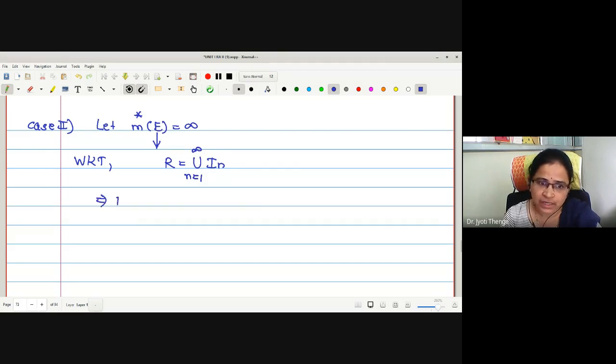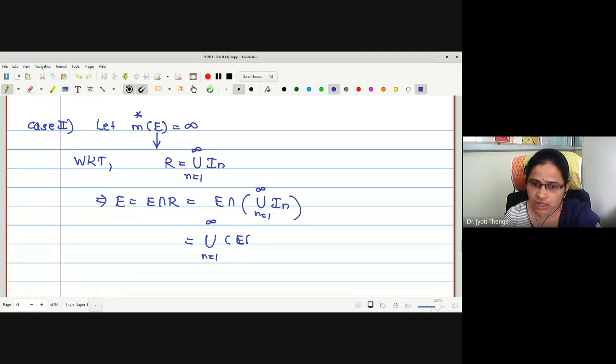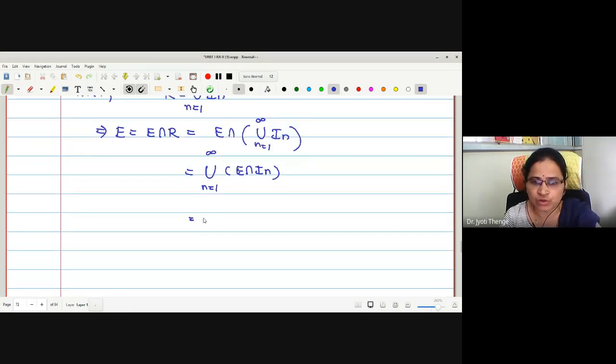And E I am going to write as E intersection R. Therefore, R is the union of I_n, n from 1 to infinity. Therefore, can I write this as the countable union, n from 1 to infinity, of E intersection I_n? Whatever this new set is, I am going to call it E_n, that is, E intersection I_n.